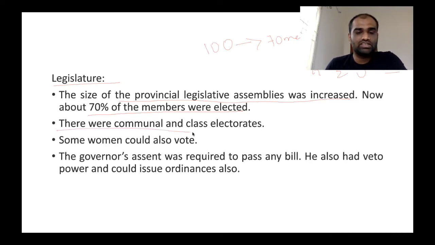There were communal as well as class electorates even at provincial levels. Some women were given the right to vote. The governor's assent was required to pass any bill. He also had veto power over issue of ordinances. So even though a legislative council can pass laws concerned with the development of Indians, any law passed by the legislative council of provinces can be struck down by the Governor of that particular province.